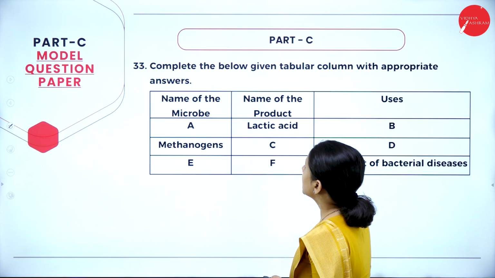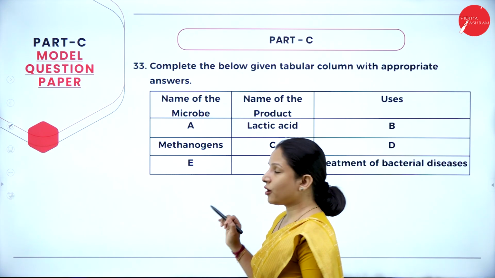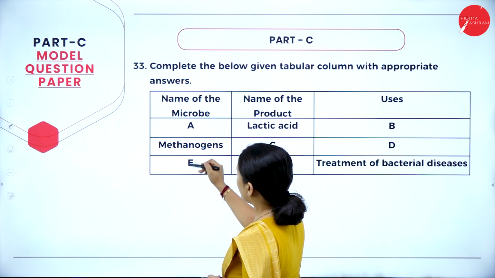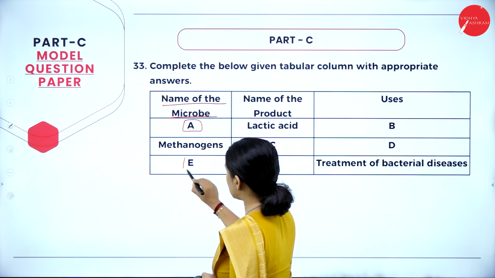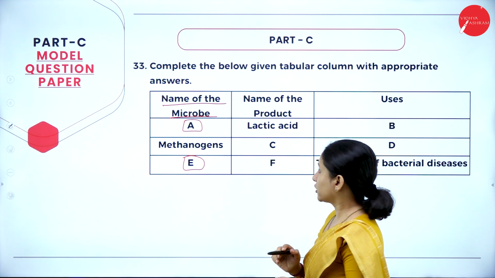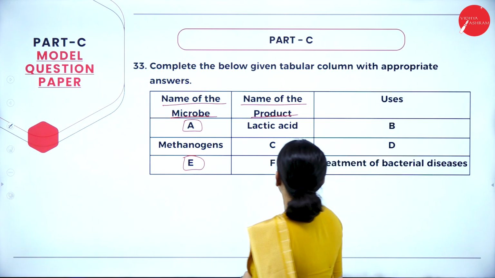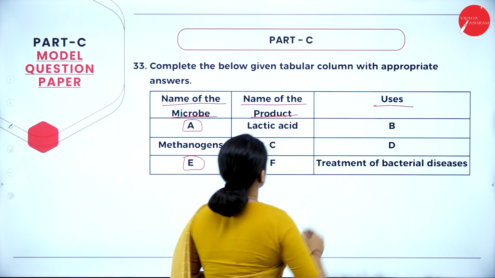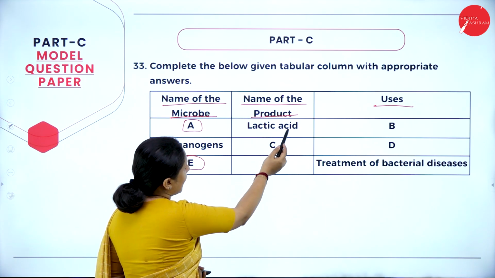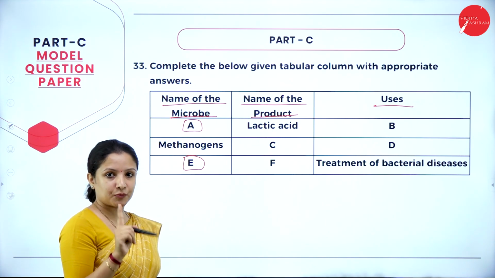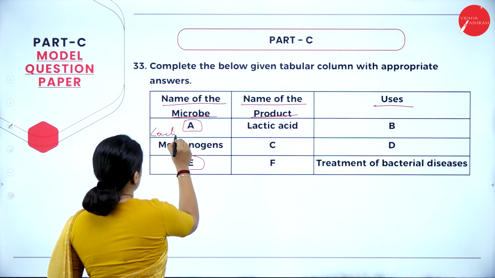Next question. There is a table that is given below. We have to complete it with appropriate answers. So in column 1, they have given name of the microbe and they have given A to E, wherein we have to fill what it is. And in the second column, they have given name of the product. And in the third column, they have given the uses. So looking into the first row, they've mentioned the name of the product. It is lactic acid. So lactic acid is produced by lactic acid bacteria. So what should we fill for A?